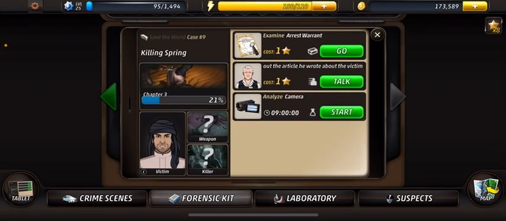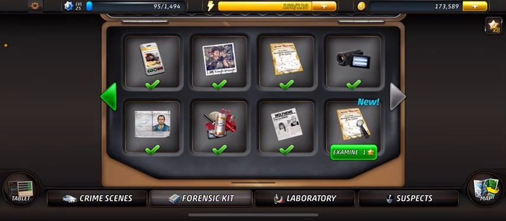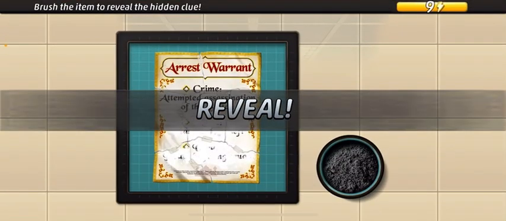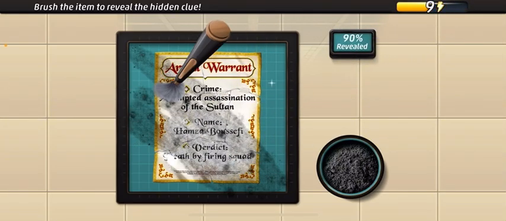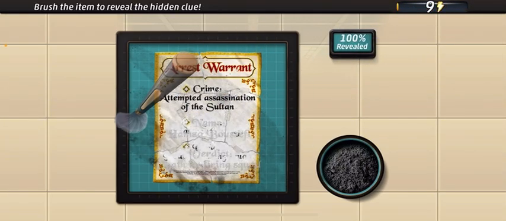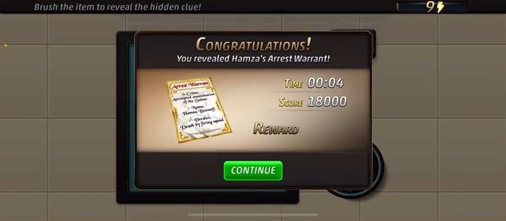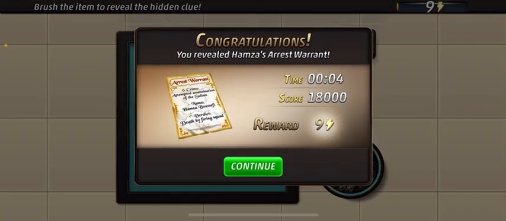Examine arrest warrant. Well, this actually took me like 5 stars to do. Oh, I was able to actually finish it, barely.